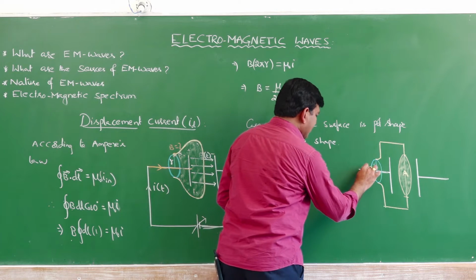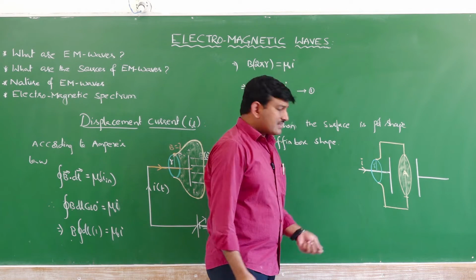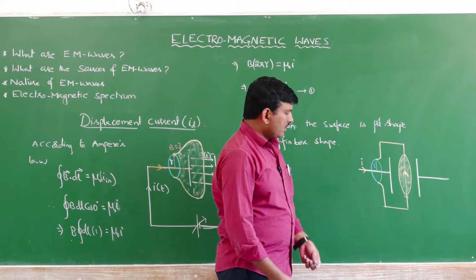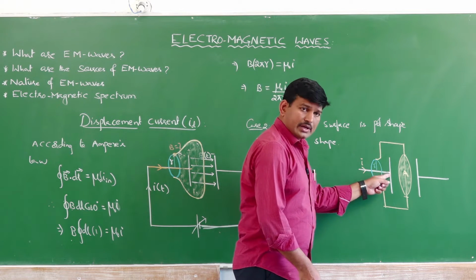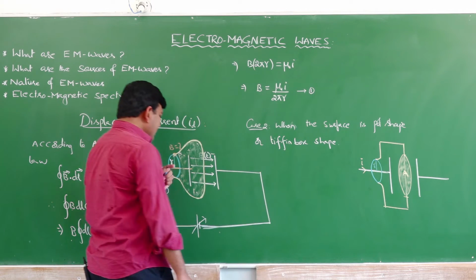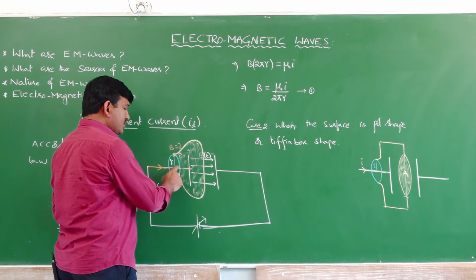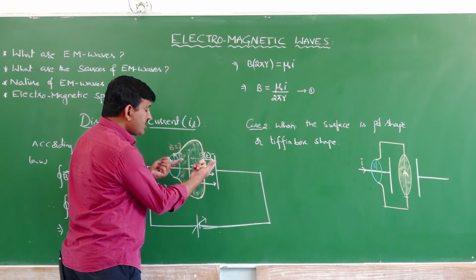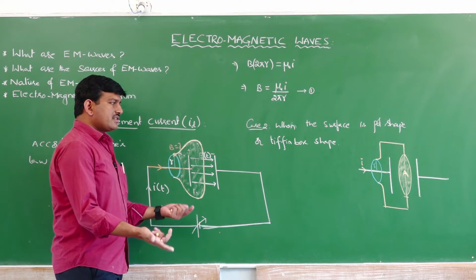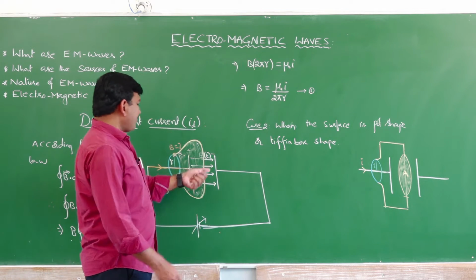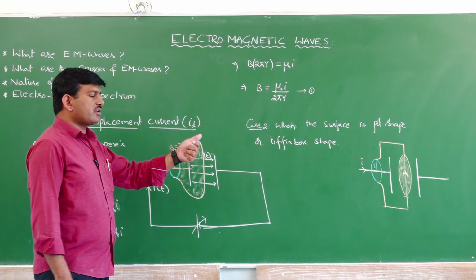Here the current I is coming. Does this current I pass through this surface area A? No. You can see the current only from here to here. From here to here, do you have any kind of current? There is no current. Similarly, here also you can expect a current from here to here, but can you expect the current in this region? In this region, there is no current. Therefore, what is our expectation? What is the current inside this kind of shape, or this pot shape, or the Tiffin box shape?